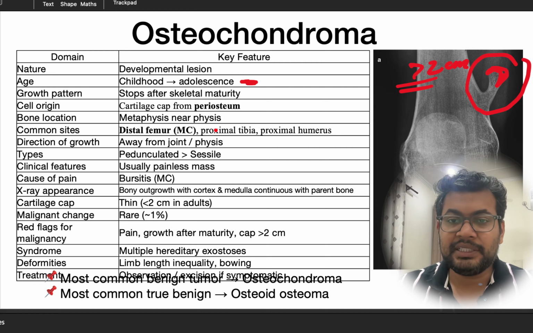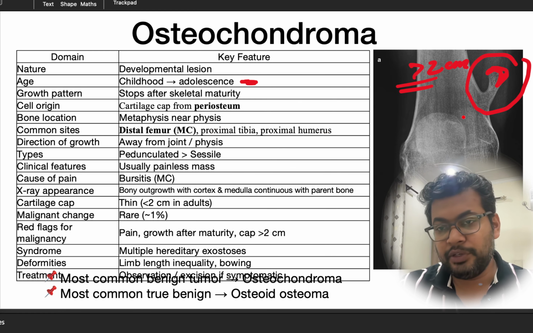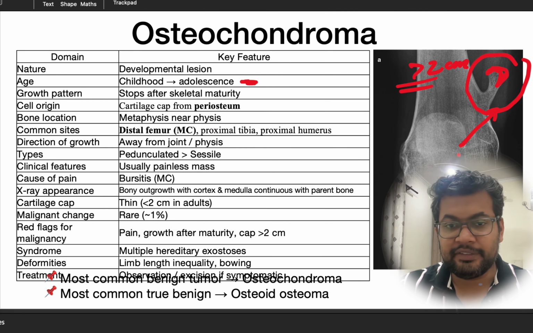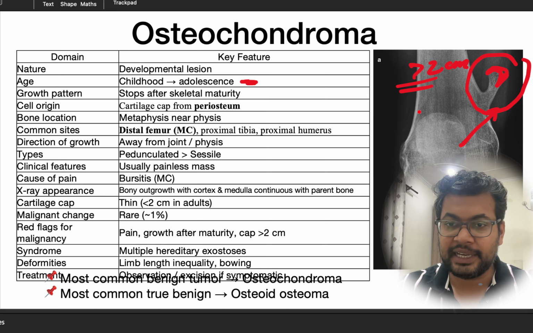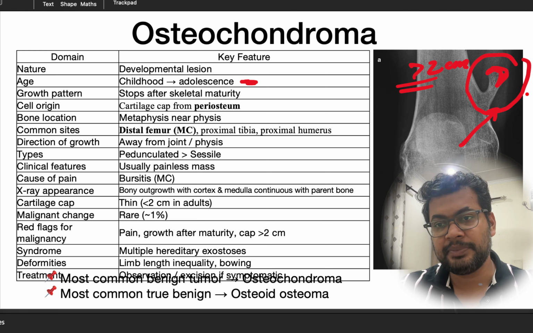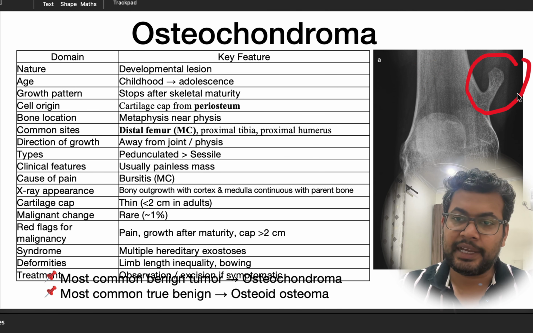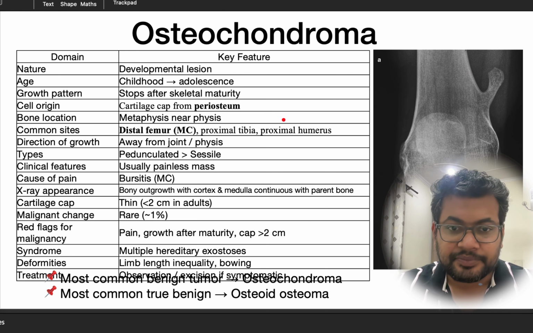The most common location is distal femur, proximal tibia, that is around the knee. And it will usually grow away from the joint. It will not grow towards it, it will usually be away. It is of two types, pedunculated and sessile. Pedunculated means it is attached to the bone by a stalk, and the one we are seeing here in this picture is the sessile. So this is sessile.